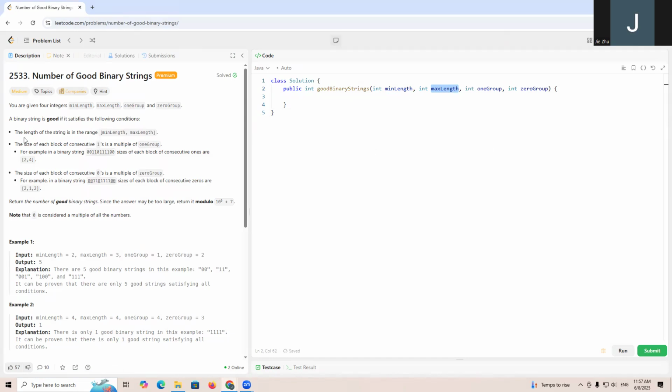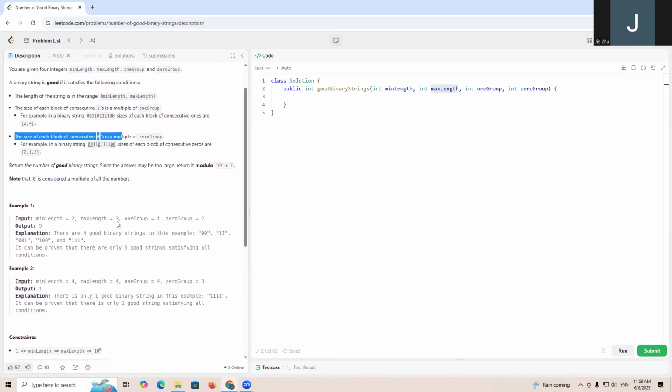This is one condition: the string has some consecutive ones in groups, so there will be multiple consecutive ones. The consecutive ones need to be a multiple of the one group size, and the consecutive zeros should be a multiple of the zero group size. It asks how many good binary strings, and we need to mod, right?